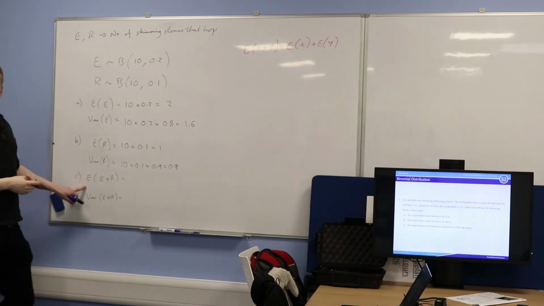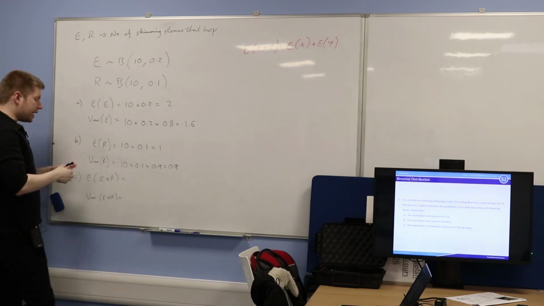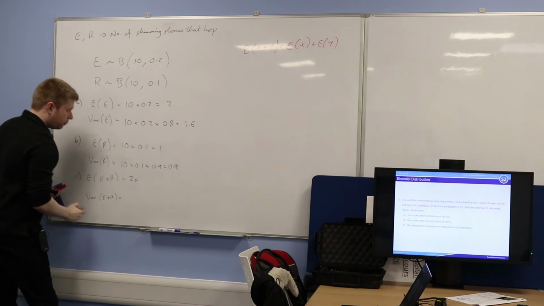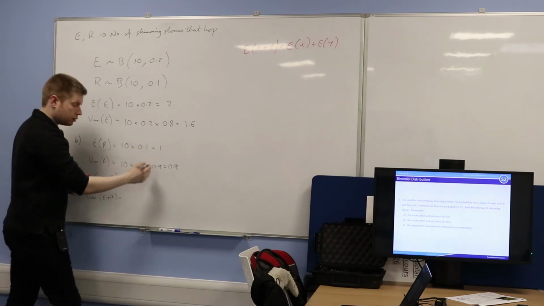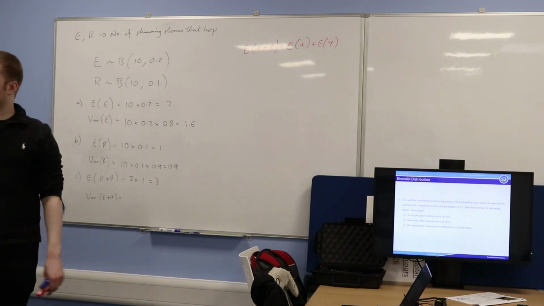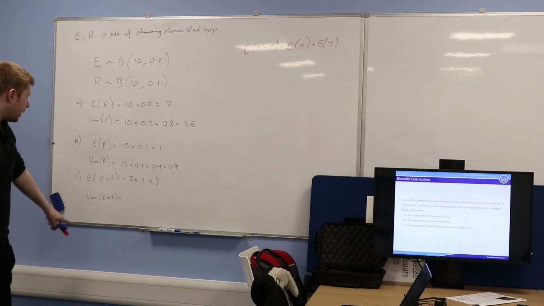So come back down here. If we want to find the expectation of Eric and Ross, so Eric plus Ross, that will just be the expectation of Eric, which is 2, plus the expectation of Ross, which is 1. So the expectation of the two boys put together should be 3. Is that okay?